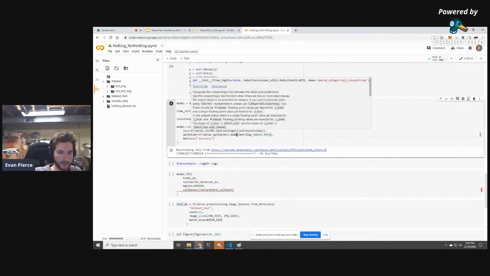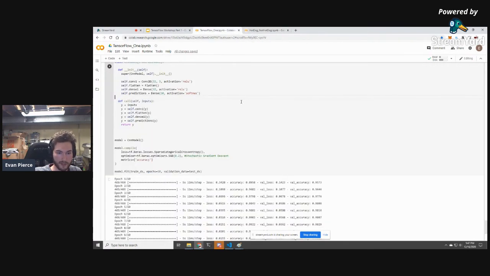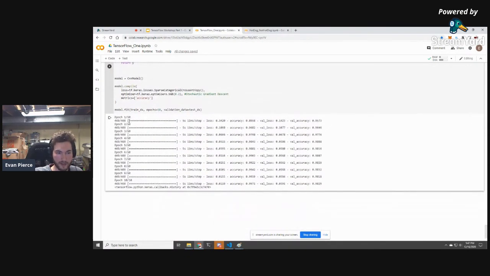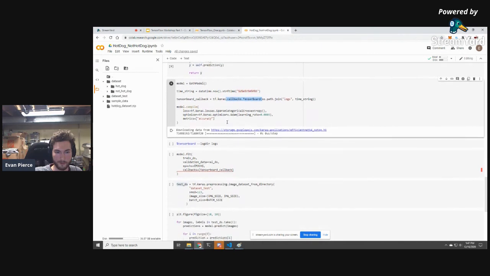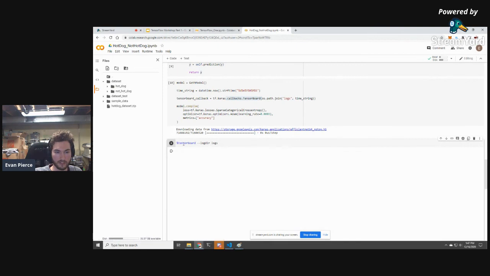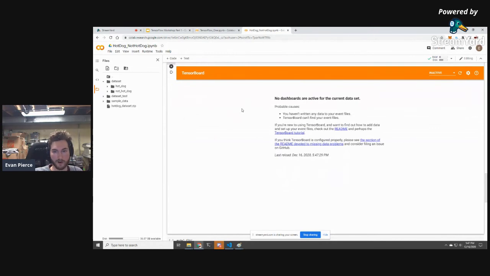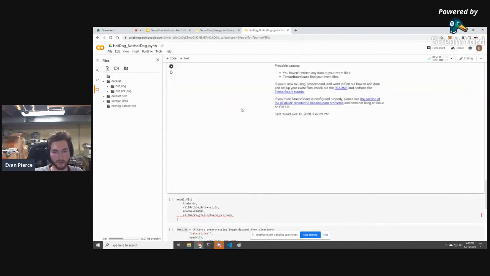There's one extra thing here. There's this thing called TensorBoard. Before, we were just looking at this text log, but there are much nicer ways to visualize this information and how the network's doing over time. So we're going to use TensorBoard. I can start up TensorBoard by using this magic command here. And what it's waiting for is for training to start, and it's going to visualize our training session.